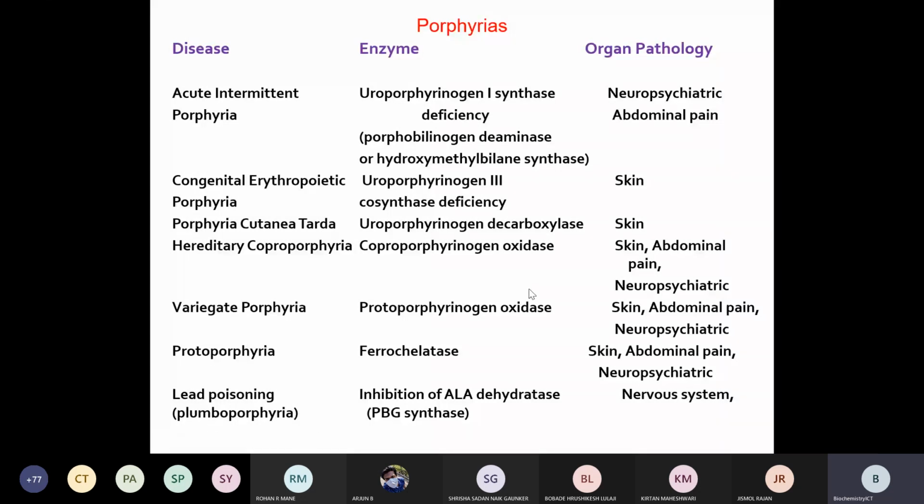Porphyria can be asked as a short note separately for 5 marks, and other than that, along with the long essay on heme synthesis, a note on porphyria can be asked. So here, the part of heme synthesis, that is porphyria, we have covered.